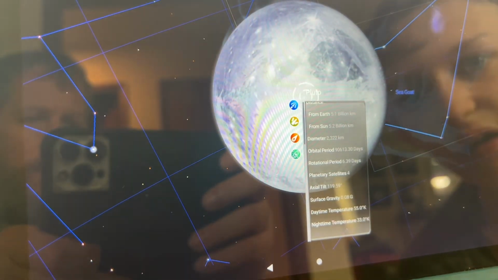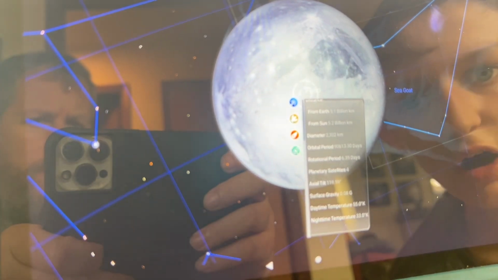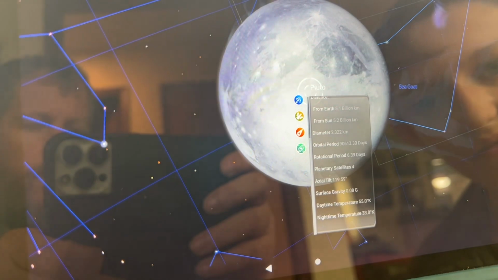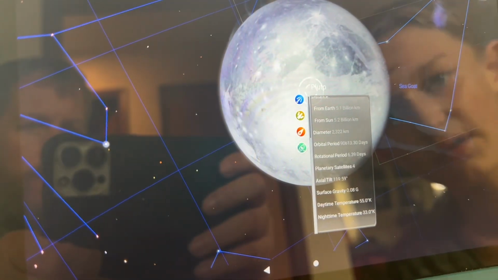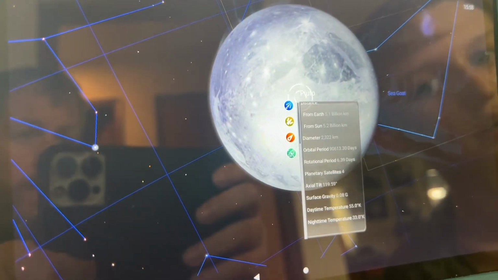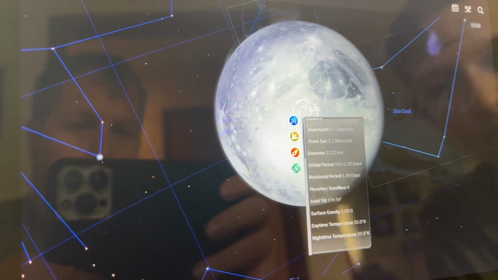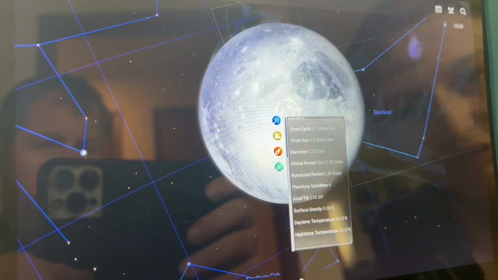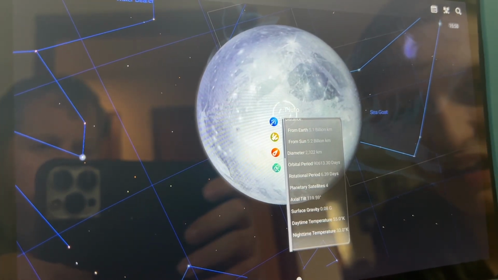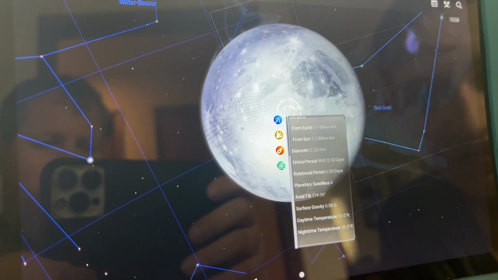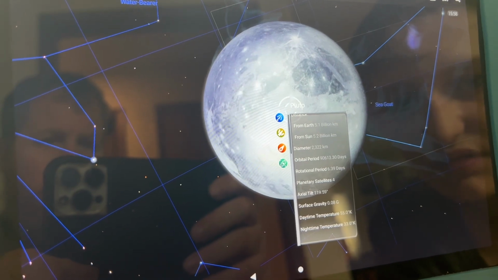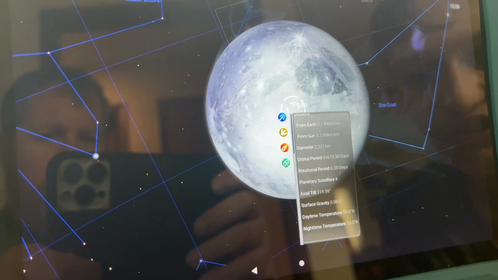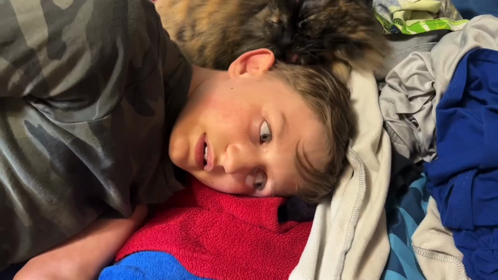The diameter of Pluto is 2,322 kilometers. I have no clue if that's bigger than Earth. I think I already forgot. The orbital period of Pluto is 990,613.30 days. I did not know that.